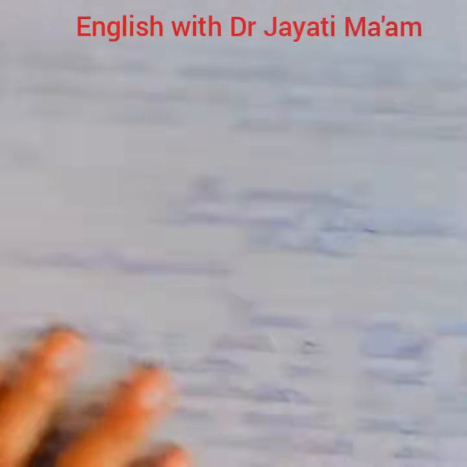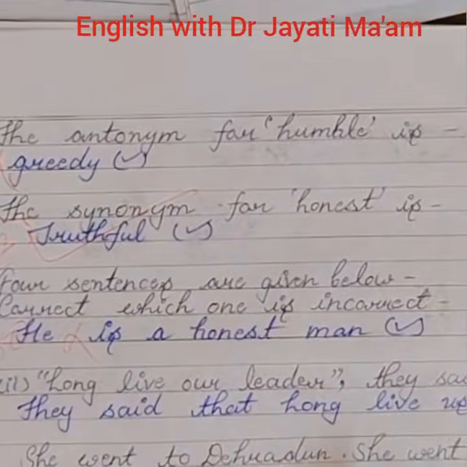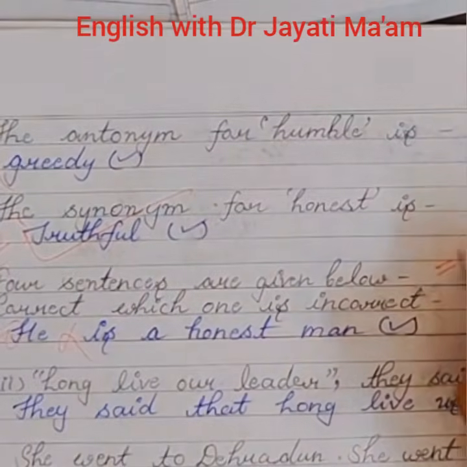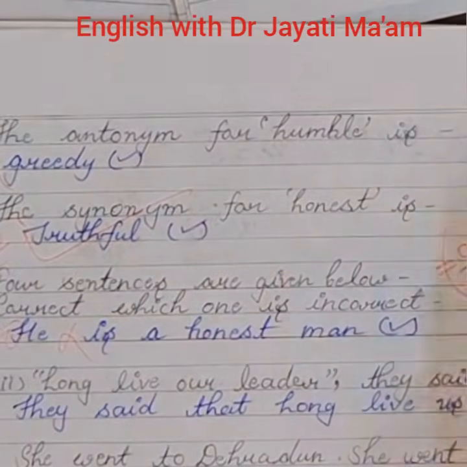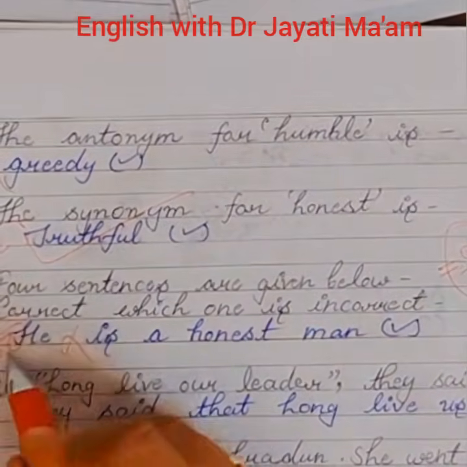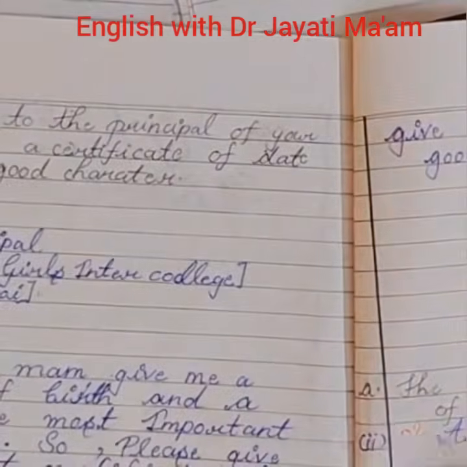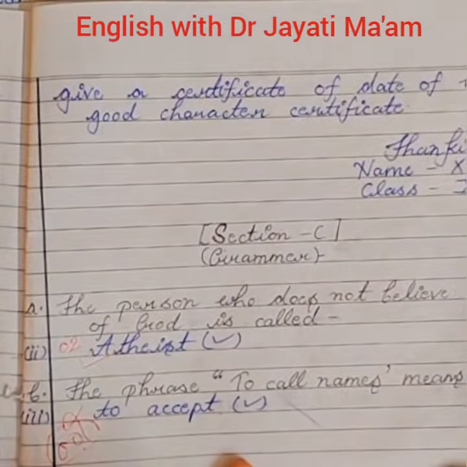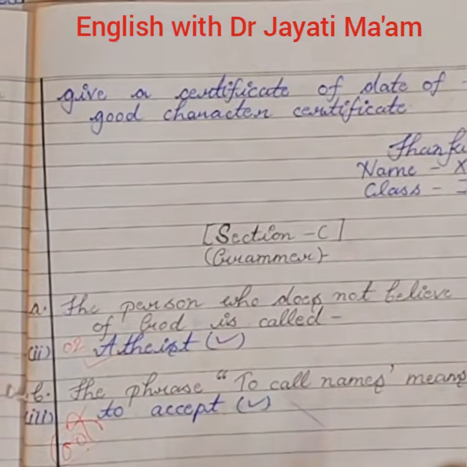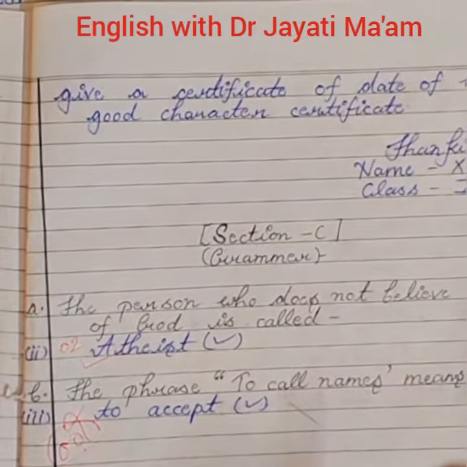Total she got 2 plus 2. Only 4 marks in this section out of 10. Because her 3 questions are incorrect. 1, 2 and 3. As I told you earlier, this section is very scoring. So always be very attentive while writing the answers in your copy. They should be correct if you want to score good in exams.